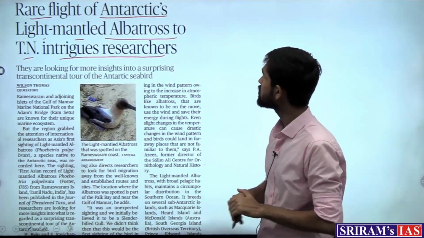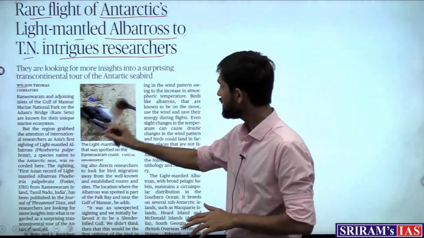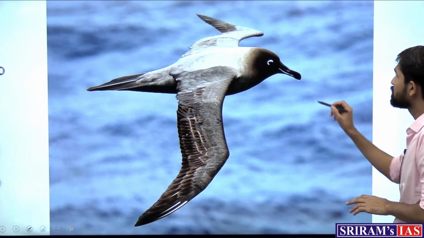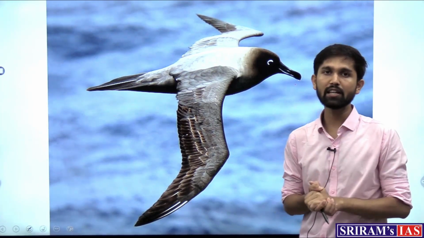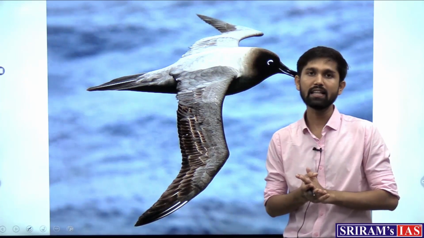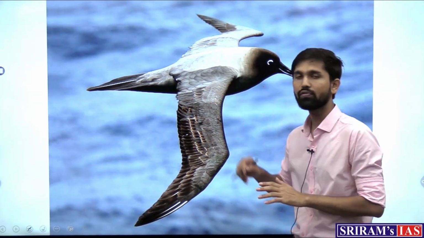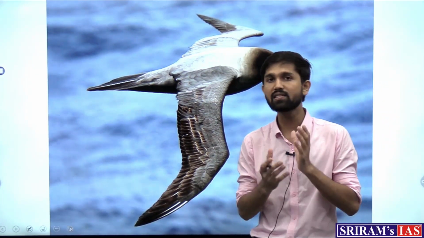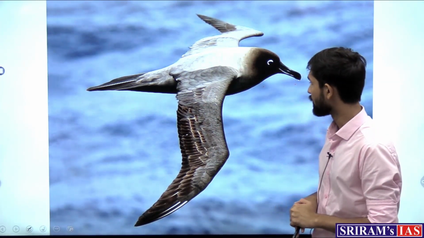This article is of much importance because a very rare bird, the light-mantled albatross, which belongs to the Antarctic region, has never been seen on the Indian coastline, but it has been first sighted in the Tamil Nadu region, that is the Rameshwaram city. On the coast of Rameshwaram, this bird has been sighted, and therefore it has intrigued the researchers a lot as to what are the reasons by which this bird is seen over here.